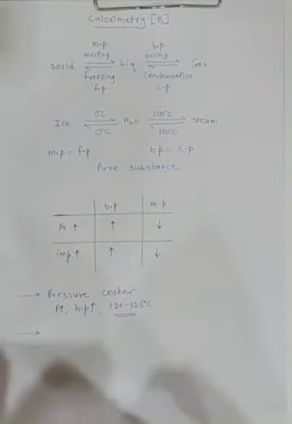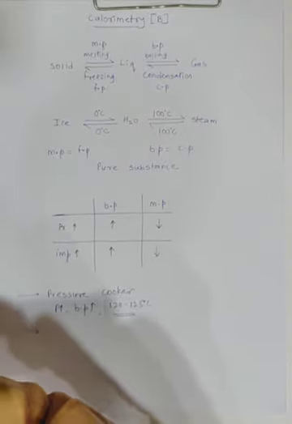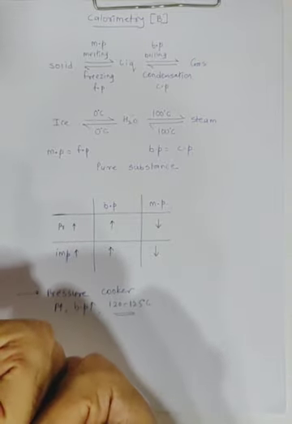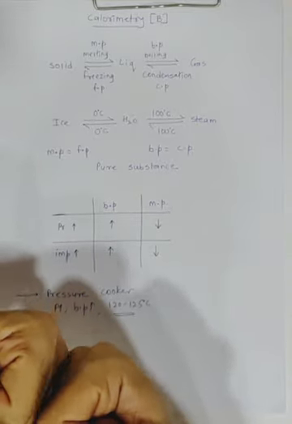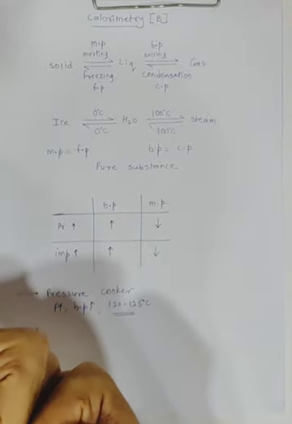Why will water be formed? Because the melting point is decreased with the increase in pressure. And because the melting point gets decreased, there will be a film of water formed. But the moment you release the pressure, this water will again convert back to what? Ice. And that's why these both will get stuck.